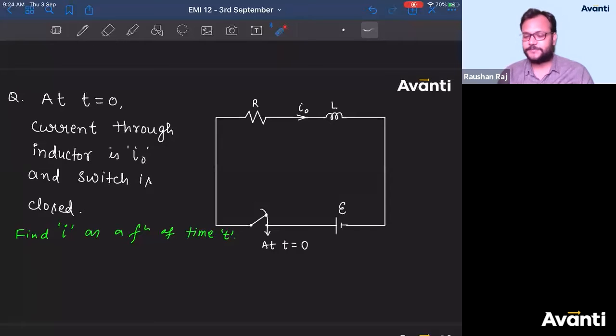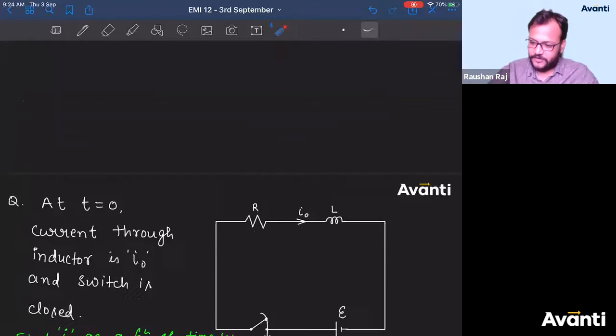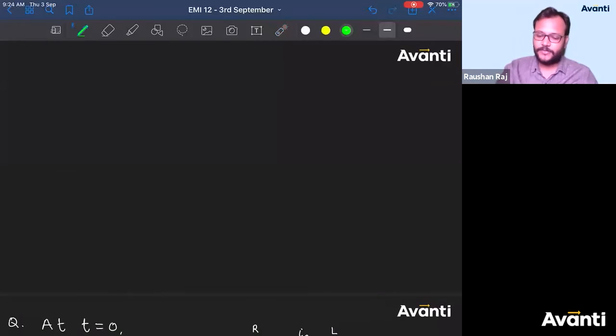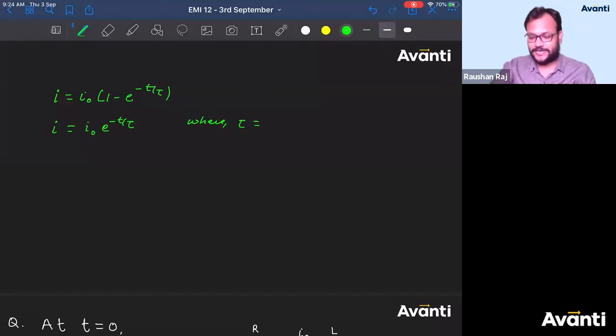Yes, come on guys, answer this. This is a question from LR circuit. We have already completed LR circuit, right? The growth of current, the decay of current. What was the formula for growth of current, bachcha log? I was equal to I naught into 1 minus e to the power minus t by tau, right? And for decay of current, I was equal to I naught into e to the power minus t by tau, where tau is the time constant, nothing but L by R.